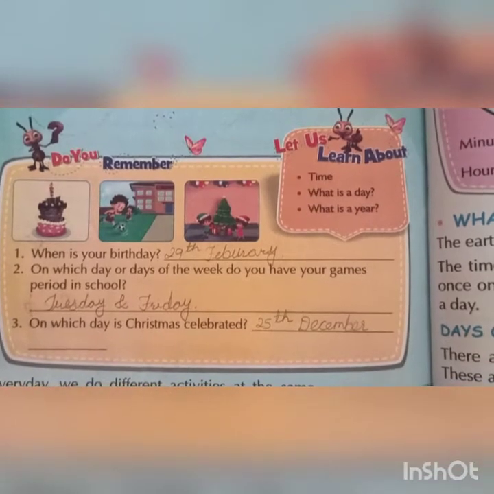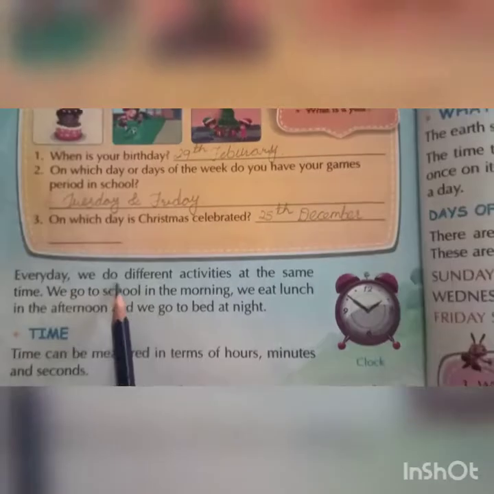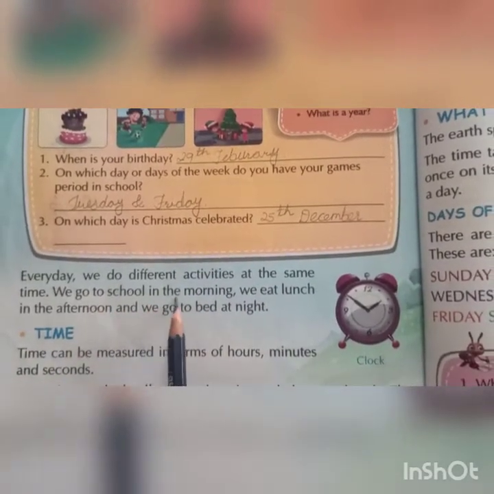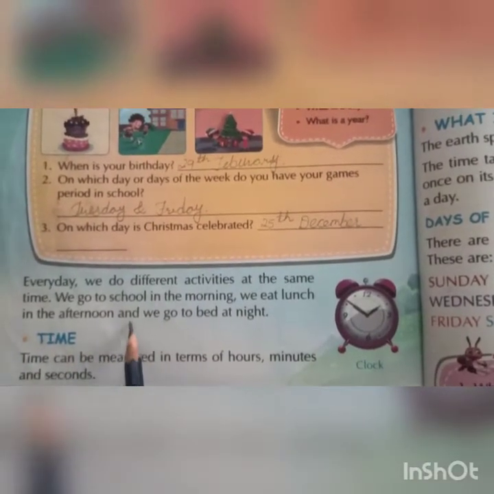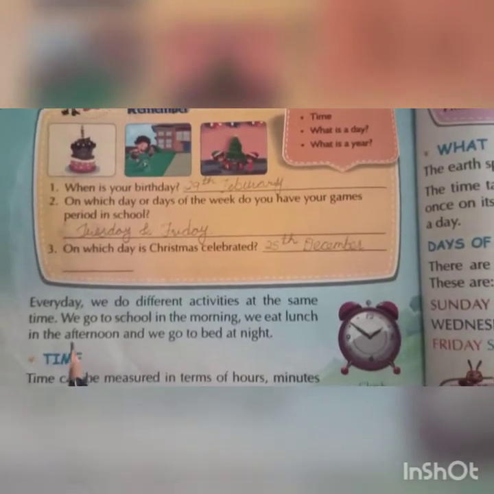You have to speak along with me. Every day we do different activities at the same time. We go to school in the morning, we eat lunch in the afternoon and we go to bed at night. So at the beginning, what do I tell?